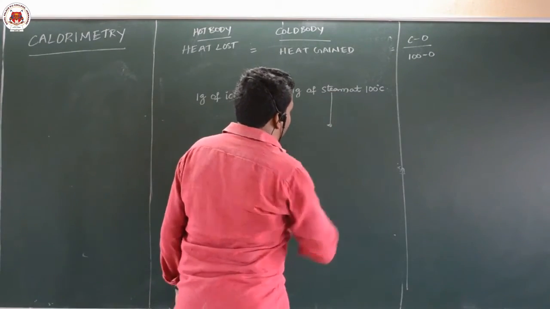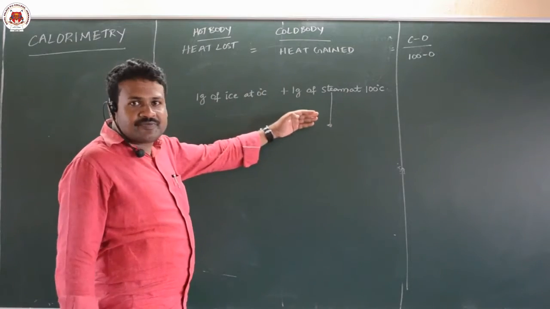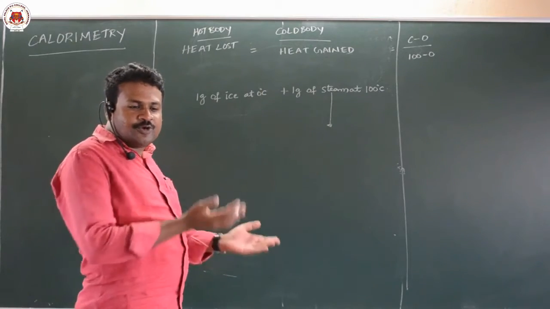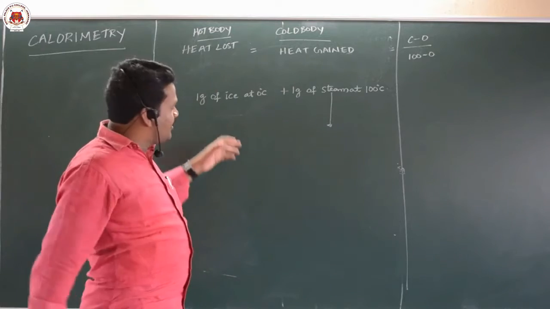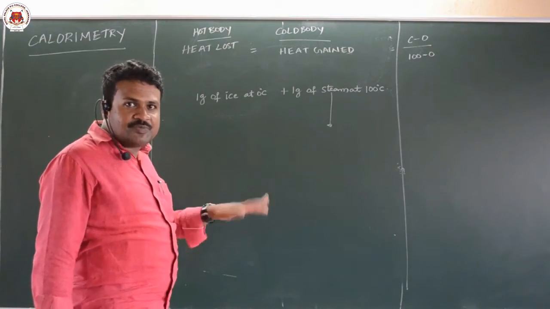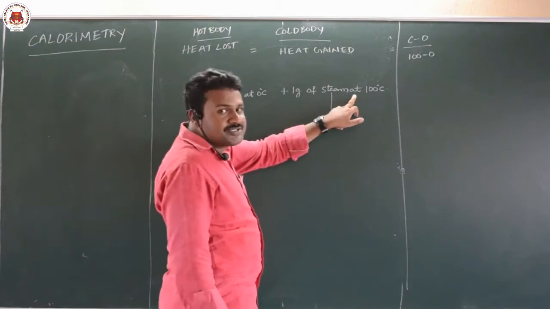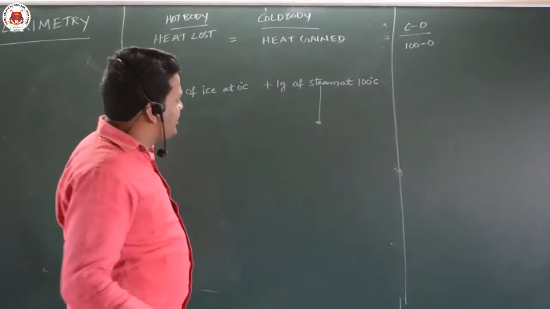First you have to decide what is the next step possible. Steam, what is the next step possible? Just scroll back your video and see the conversion scale. What is the next step possible? The next step possible is steam at 100 degrees can become water at 100 degrees. That is the next possible state.